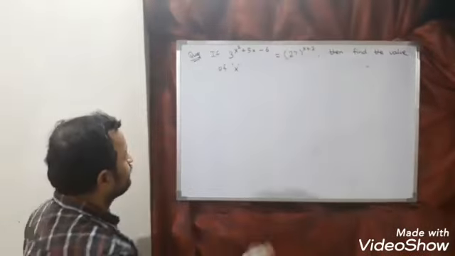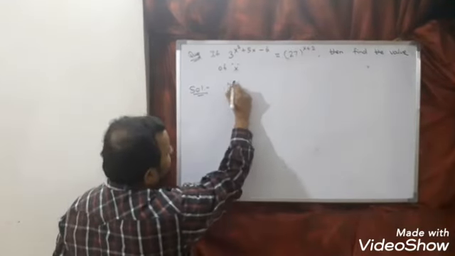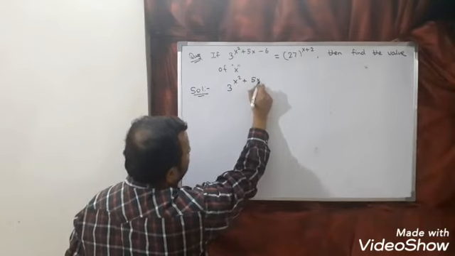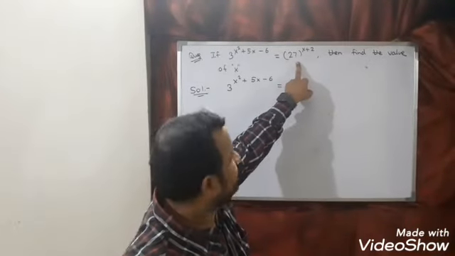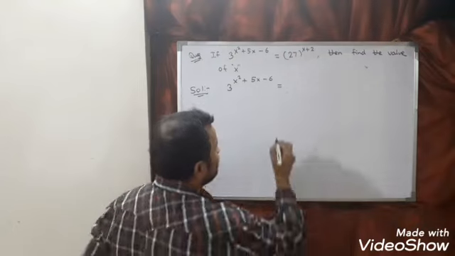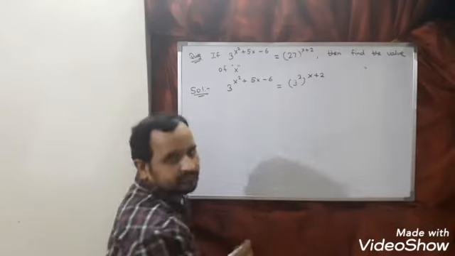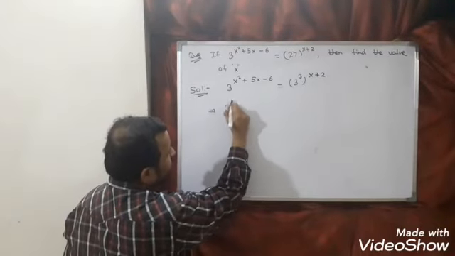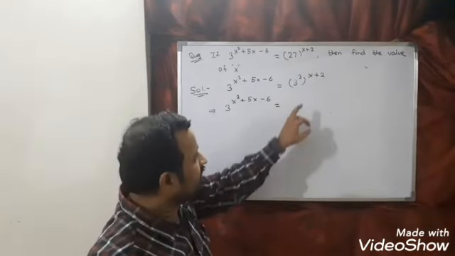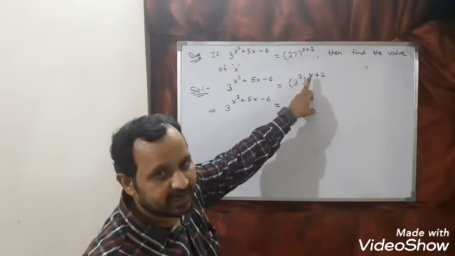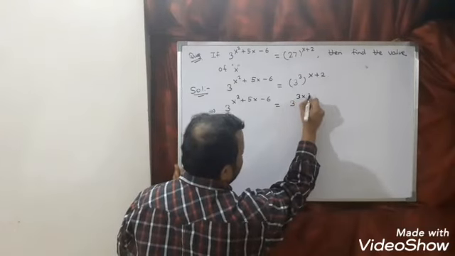Now look here. So what is the question here is 3 power x square plus 5x minus 6 is equal to. Now see here, this 27 can be written as 3 cube. Yes or no? So 27 we can write as 3 cube, and this I can say x plus 2. Or this we can write as 3 power x square plus 5x minus 6 is equal to, one of the laws: a power m whole power n, we can write as a power mn. So 3 power, multiply. So 3x plus 6.